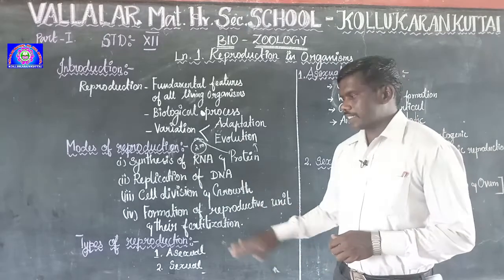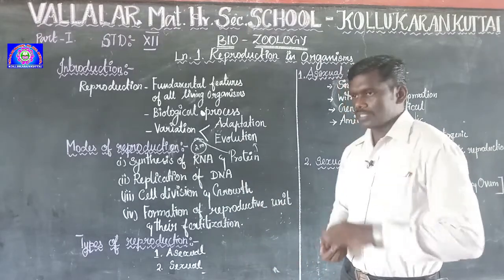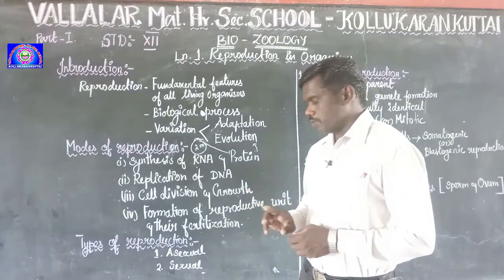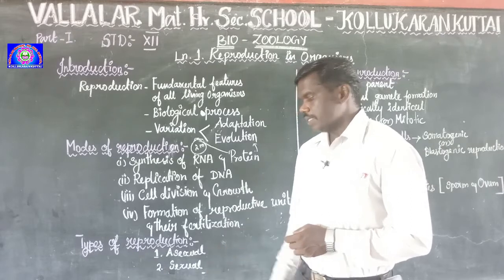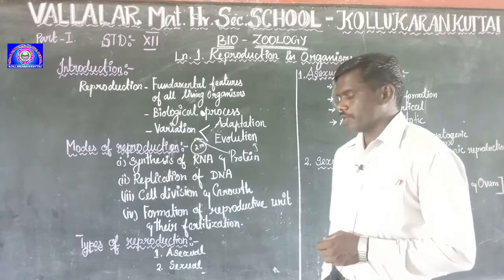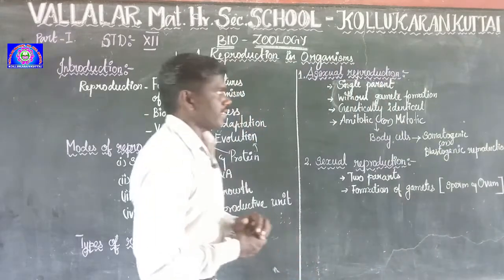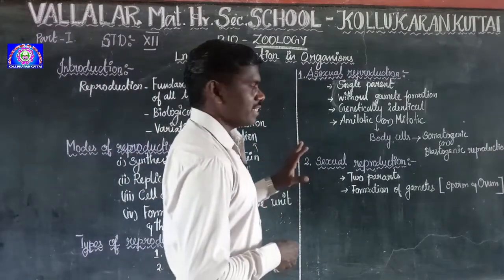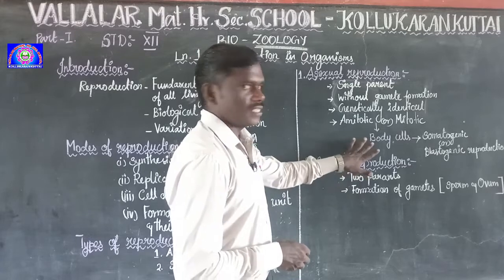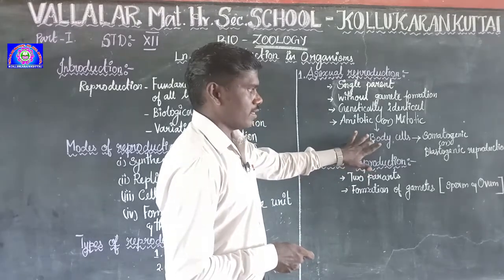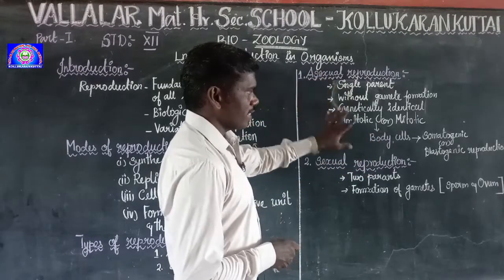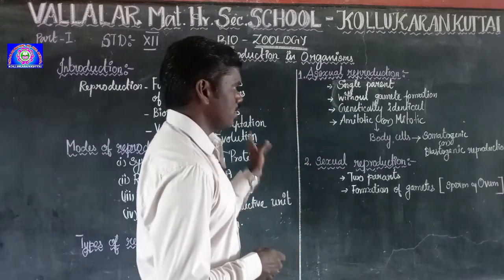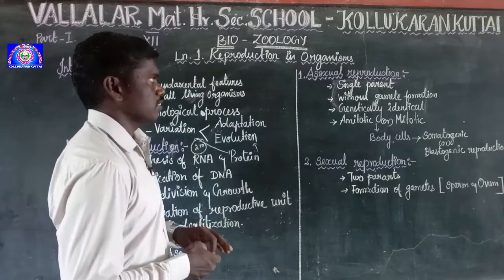Let's move on to the next topic, types of reproduction. Basically, reproduction happens in two modes: one is asexual, another is sexual. So what is the asexual method? The asexual method basically happens in the body cells. This is a very important part, very important in the differentiation process. What are sexual and asexual reproduction?